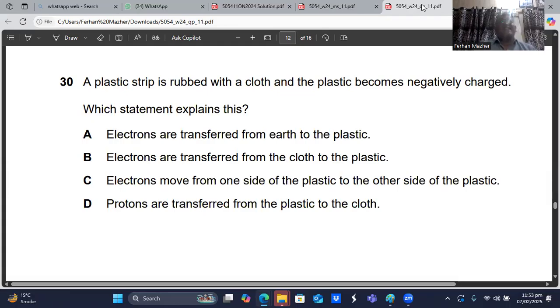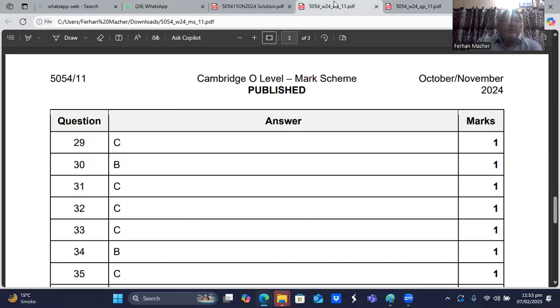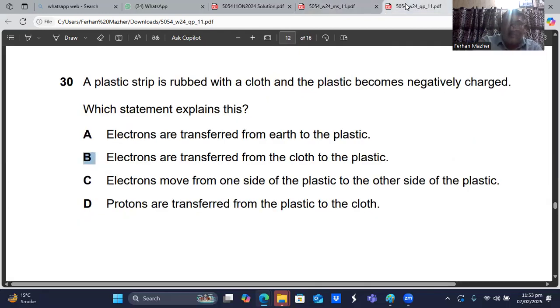So now the plastic has an excess of electrons. So that's why the plastic is negatively charged. Electrons are transferred from earth to the plastic. That's not right. Electrons are transferred from the cloth to the plastic. That is true. The best explanation. So I think question number 30, B is the choice, sir. That is right. Question number 30, B is the right choice.